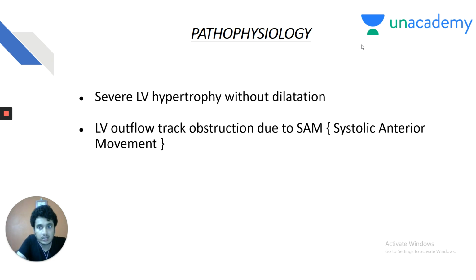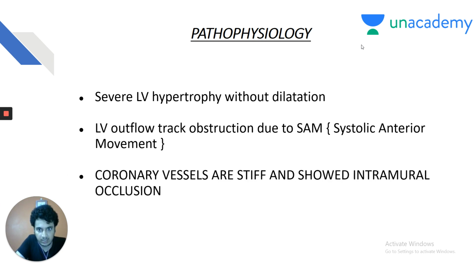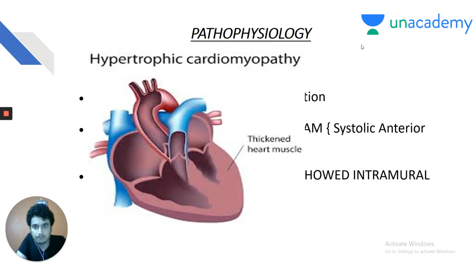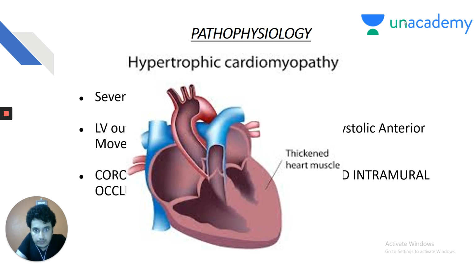So there is left ventricular hypertrophy, which is occluding its own lumen, and there is left ventricular outflow tract obstruction due to SAM, that is systolic anterior movement of the mitral valve. The coronary vessels are stiff and show intramural occlusion in these conditions. So stiff coronary vessels plus left ventricular hypertrophy demanding increased oxygen supply may lead to sudden cardiac death. So this is a case of hypertrophic cardiomyopathy, my dear friends.